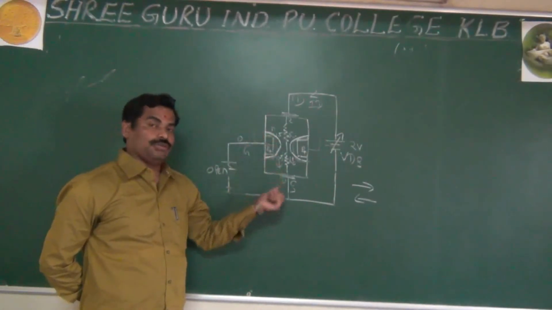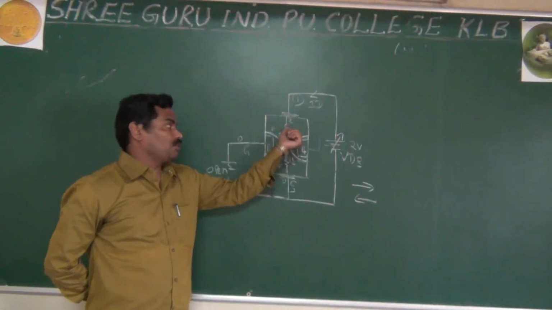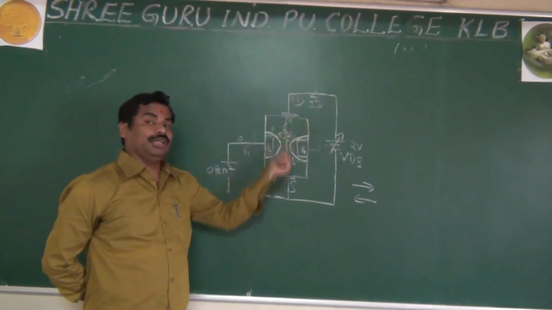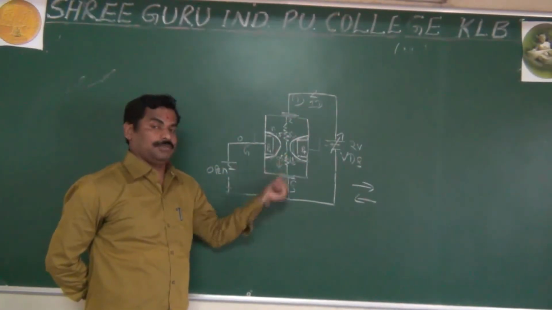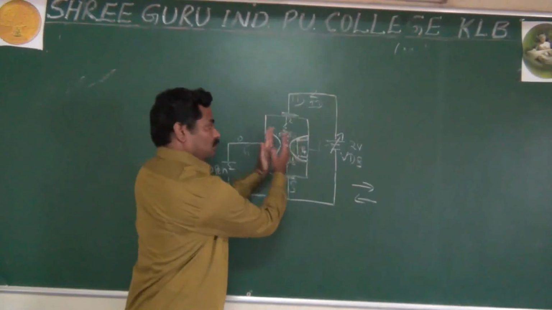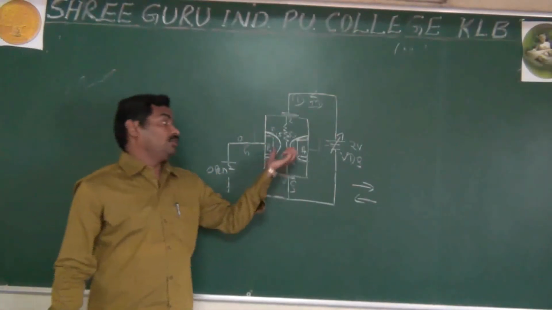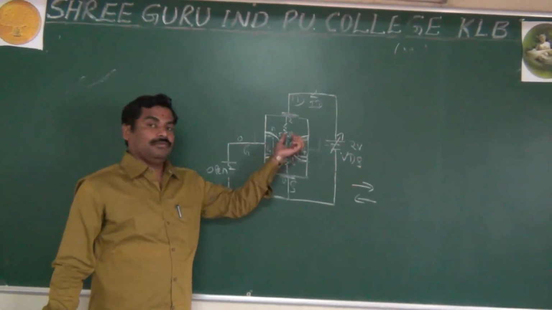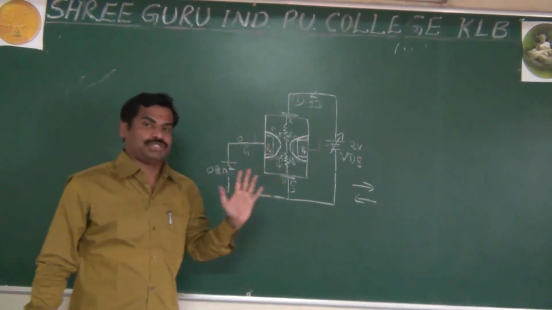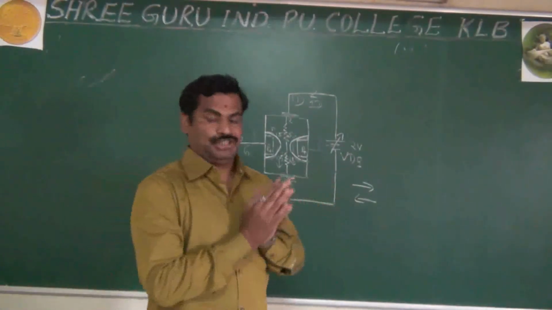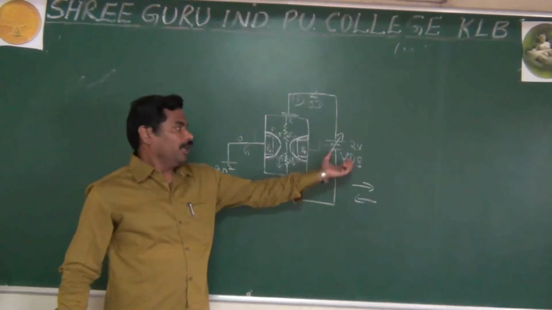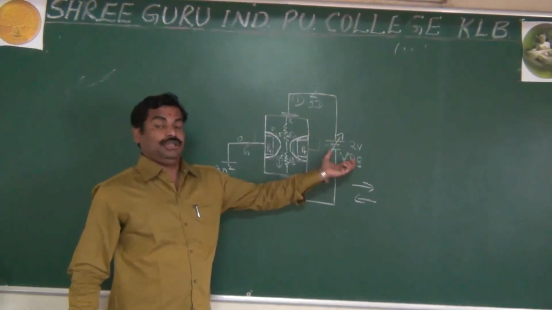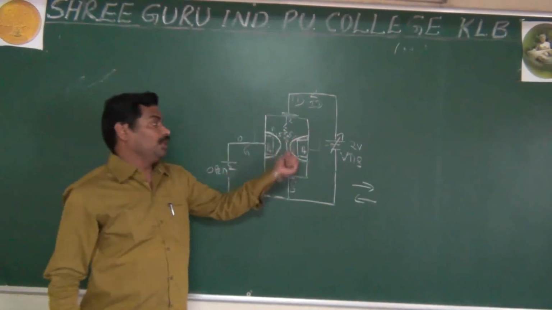Whenever you are controlling the current, you make the gate-source reverse biased. If you do that, some voltage drops across this resistance. If both the depletion layers touched each other, you would not have any current. But actually that does not happen. Why does it not happen? At a particular voltage, which is nothing but the pinch-off voltage, the current will be constant.